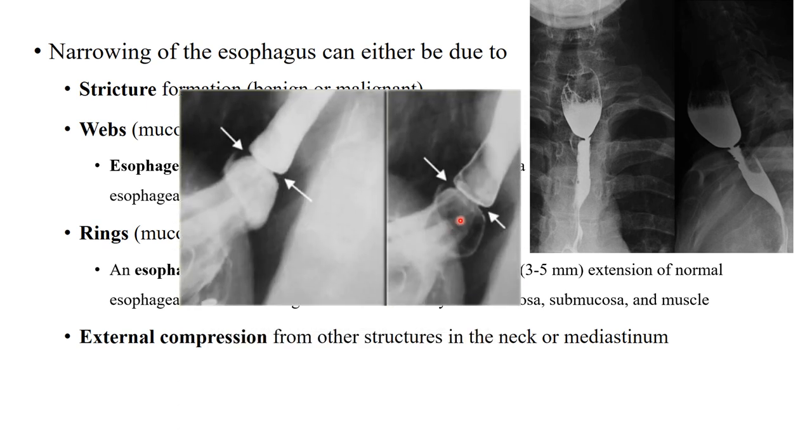Okay, so if we see, this is concentric all around. This is the esophageal ring, while on one side, usually, sometimes both sides, a smooth extension inside is the web.